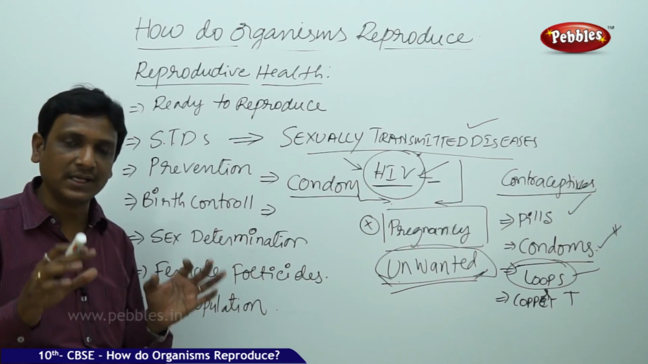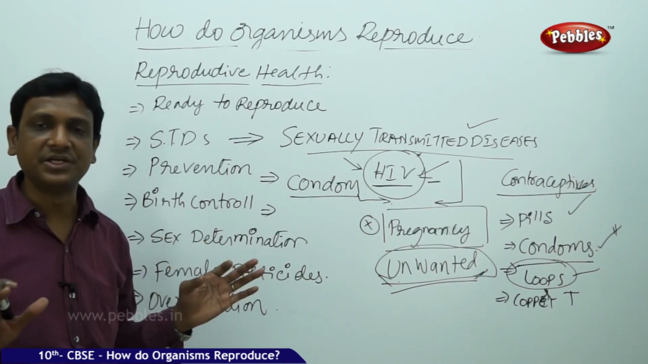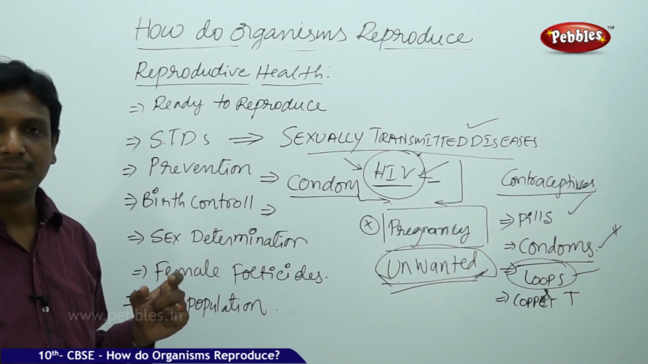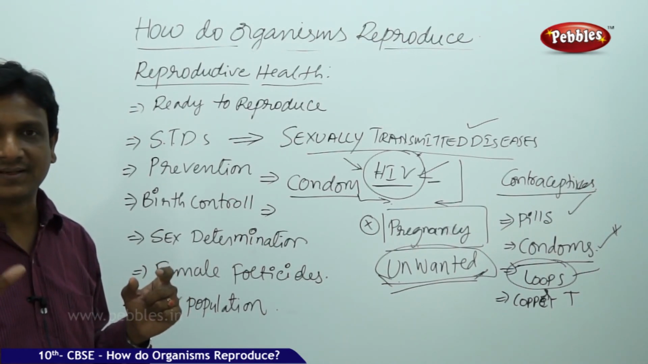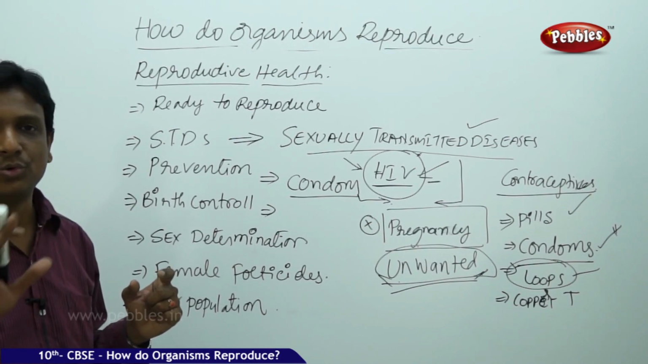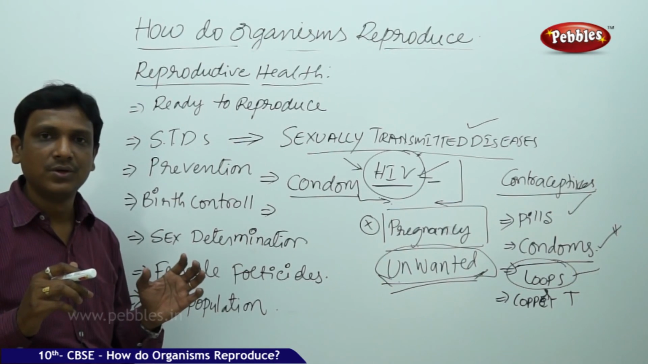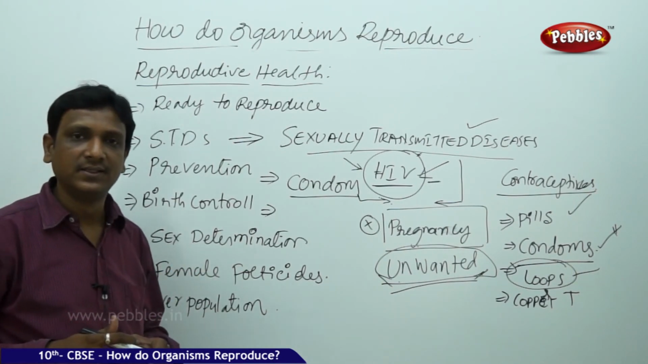That is the reason why the government has banned sex determination. The doctor should not tell the patient whether the baby is male or female. If they do so, that is a crime. The doctor will be arrested, and the people who attempted that will also be arrested under the law. It is to control or prevent female feticide.